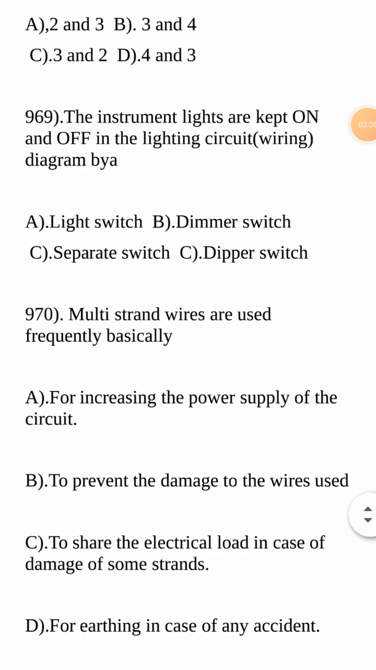Next question. The instrument lights are kept on and off in the lighting or wiring circuit diagram by which switch? This is a good question once again. Is it the light switch, dimmer switch, dipper switch, or a separate switch? A separate switch is there for the instrument lights to be kept on and off in the wiring circuit diagram of an automobile. So the answer is C.